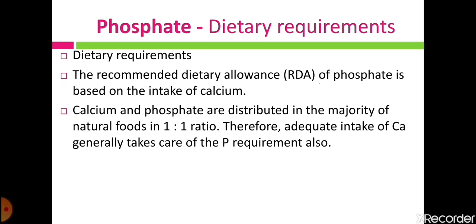That means in our natural foods calcium and phosphate are available at the same time in the proportion of 1:1. So adequate intake of calcium generally takes care of phosphate also, because in natural food phosphate and calcium are both present in the same proportion.